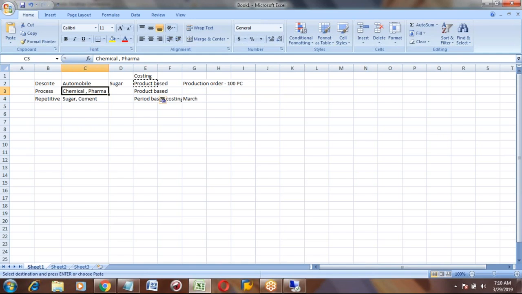They will change the product, and based on the product setup, they can go to repetitive or discrete or process. And in process also, it is product based costing or order based costing. Only repetitive is the period based costing.